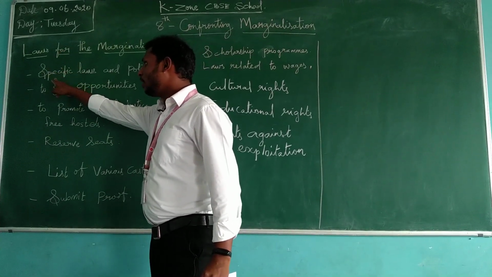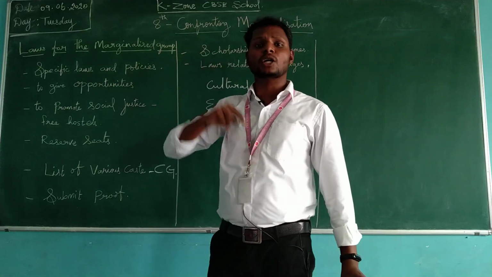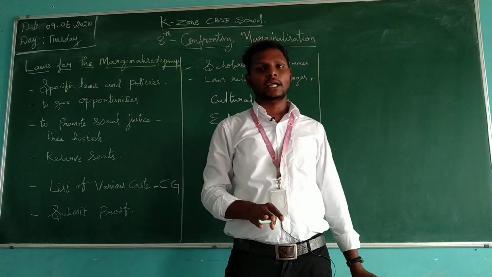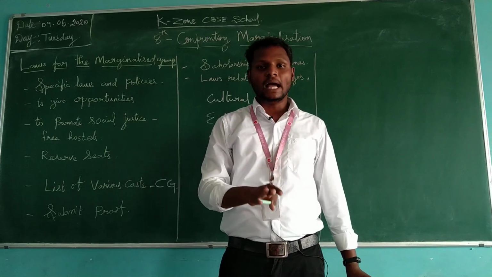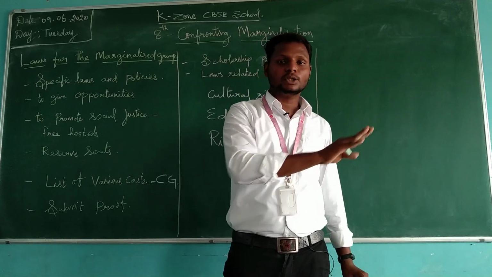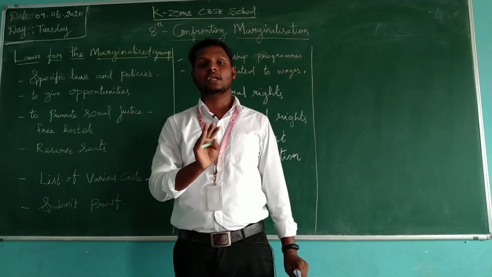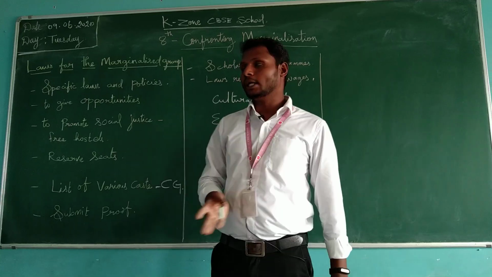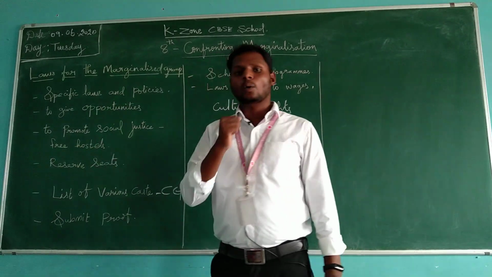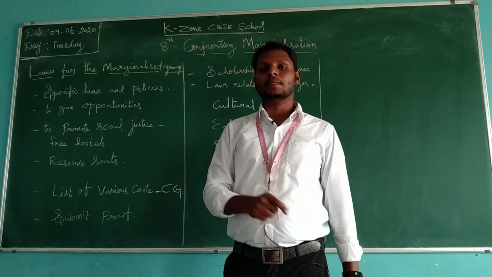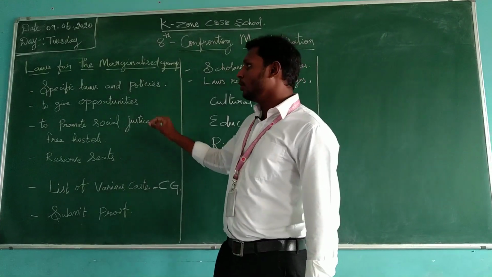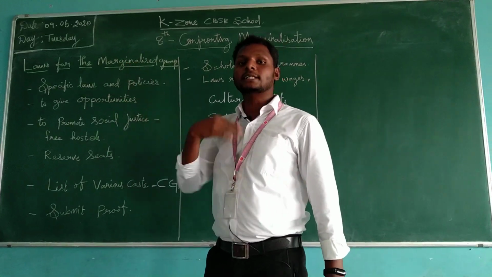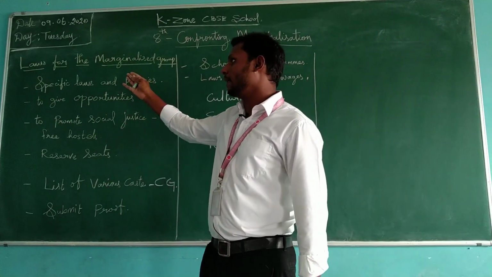First, there are specific laws and policies for the marginalized group. We know that everything is common in our democratic country, but we always have marginalized groups. For the marginalized group of people, we have some special laws and policies to improve their survival level. So they created specific laws. And why did they create these specific laws? The government has made many efforts to promote and create opportunities. That's why they created the laws.